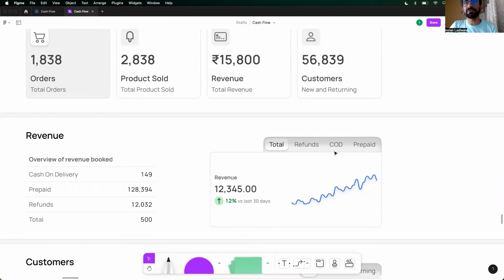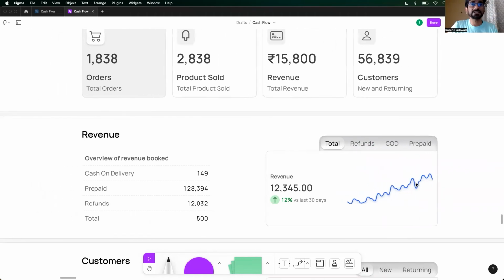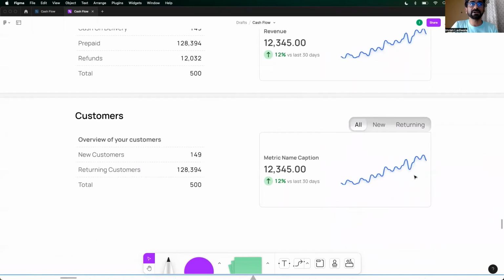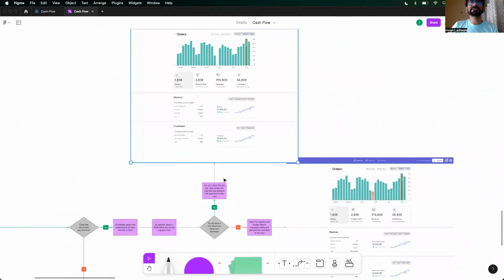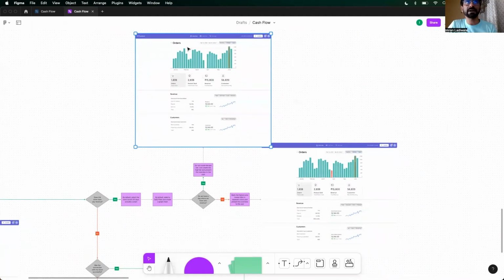And of course you can see your refunds, COD, and prepaid, right? So if your prepaid is going down, you should be able to see it at a cash flow level. If your COD is going up, you should be able to see it at a cash flow level. If your refunds are going up or down, they should make you happy or sad at a cash flow level, right? So that's the revenue tab. Similarly, we have the customer tab. We've got so and so returning customers, new customers, and total customers, right? That's the overview screen.